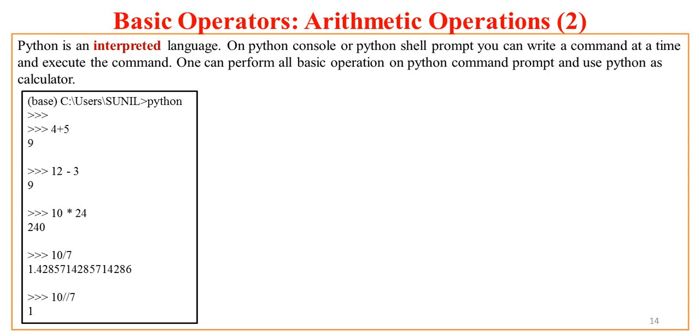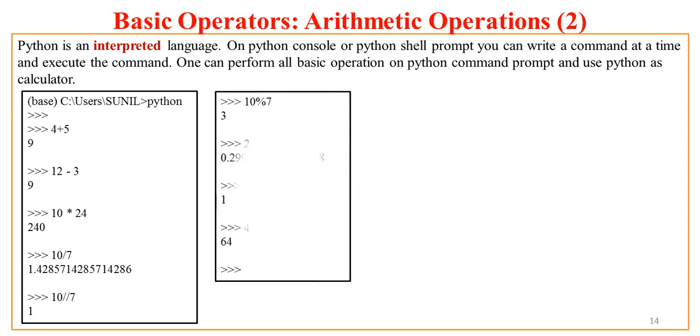So for instance, I have here tried to perform basic operations like addition, subtraction, multiplication, then division, then integer division. Then I have the modulus operator, and various ways of performing the modulus operation on different numbers. Now, if you see all these operations carefully, you will find that once you type the operator and the operands and press enter on the Python prompt, Python immediately performs the operation and gives you the answer as output.